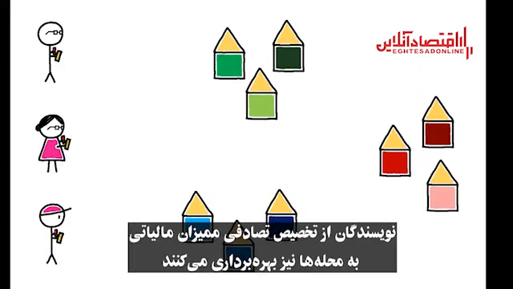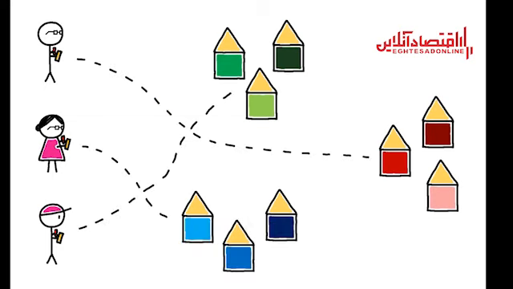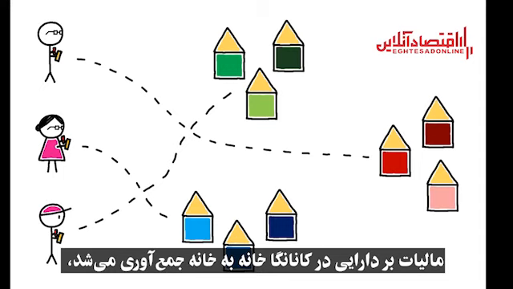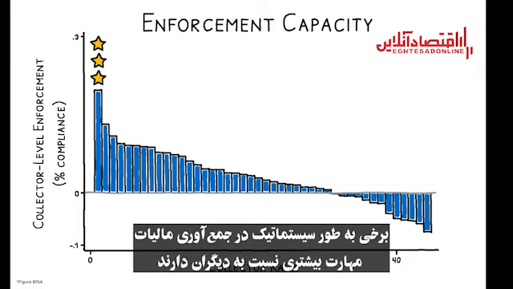To further explore this, the authors also exploit the random assignment of tax collectors to neighborhoods. Property taxes in Kananga are collected door to door, and individual collectors vary in their enforcement capacity. Some are systematically more skilled at collecting taxes than others.